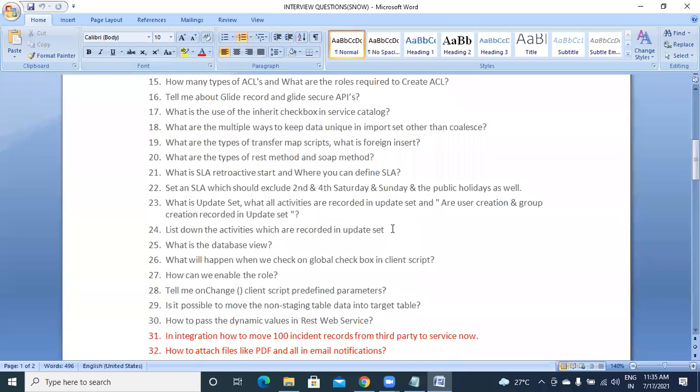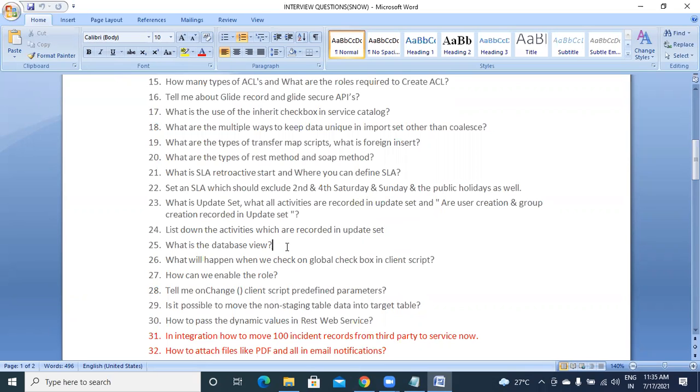So simple, if you are developing a business rule, client script, creating a table, creating a form, creating a report, dashboard, everything will get captured in your update set. Then what is the thing that will not get captured? If you are creating a record, like inserting an incident, creating a user in user table, or creating a group, those records will not get captured in update set. Okay.